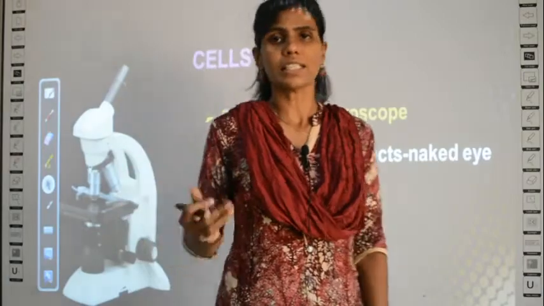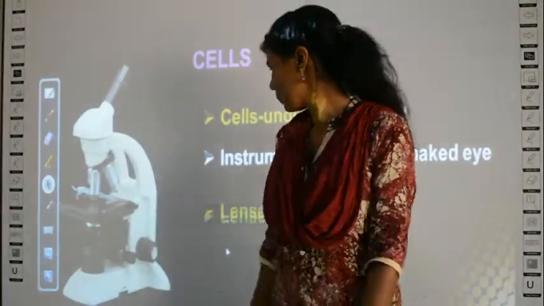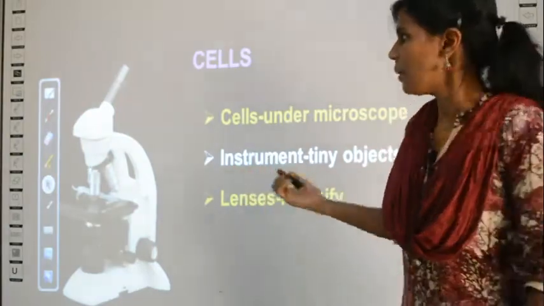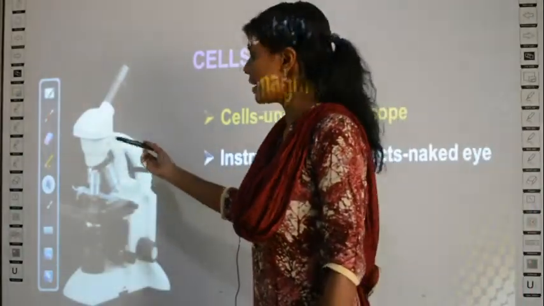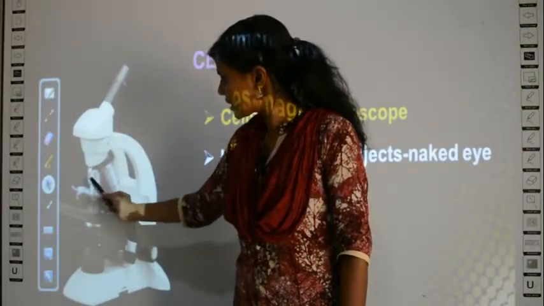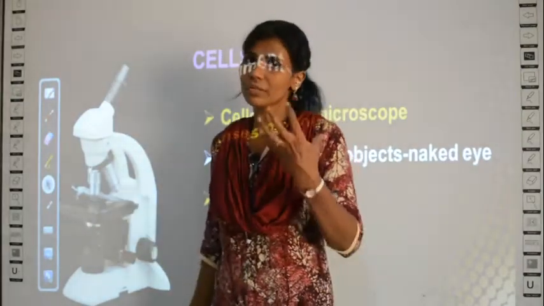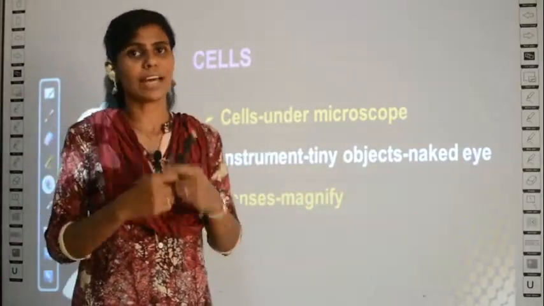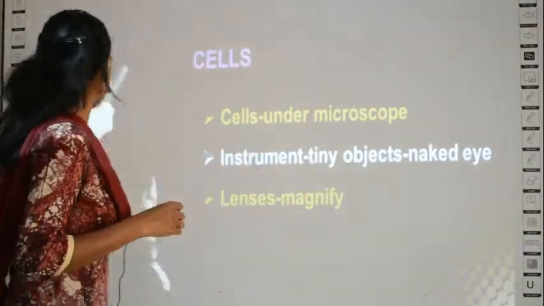You can see them under the microscope. And why can you see them only under the microscope? Because the microscope has something called lenses. So you have lenses here and you have lenses here also. In your toys also you must be playing with zoom glasses, no, you have glasses like this.